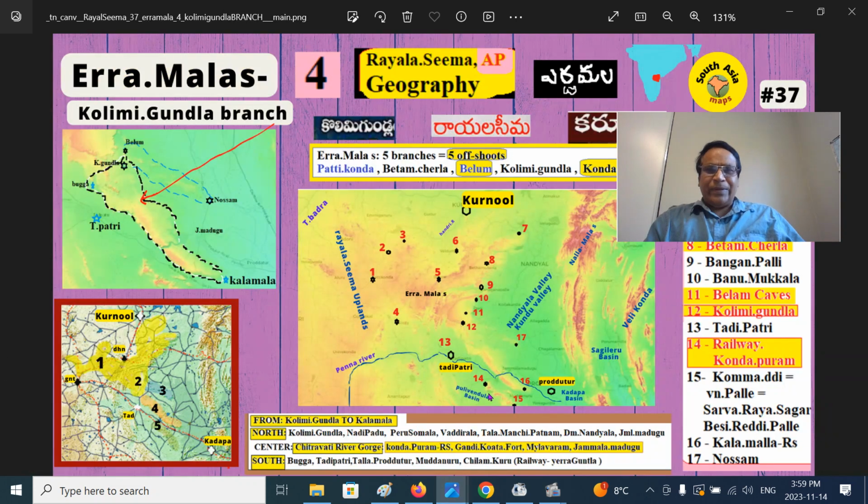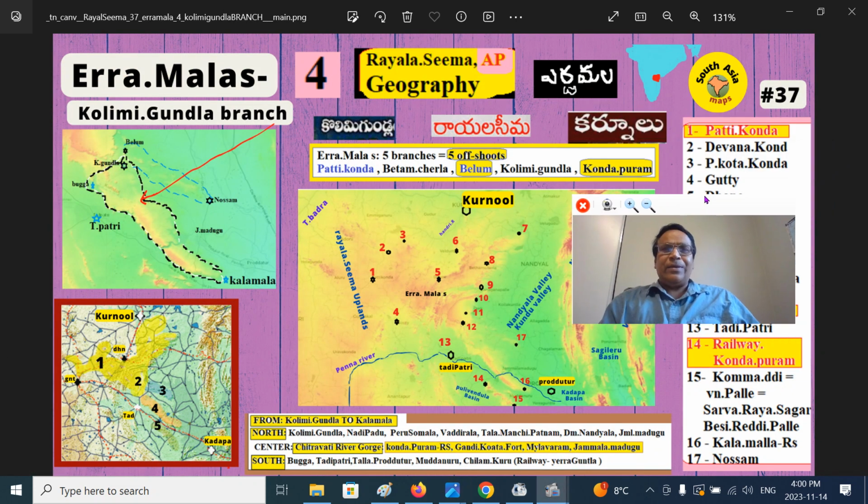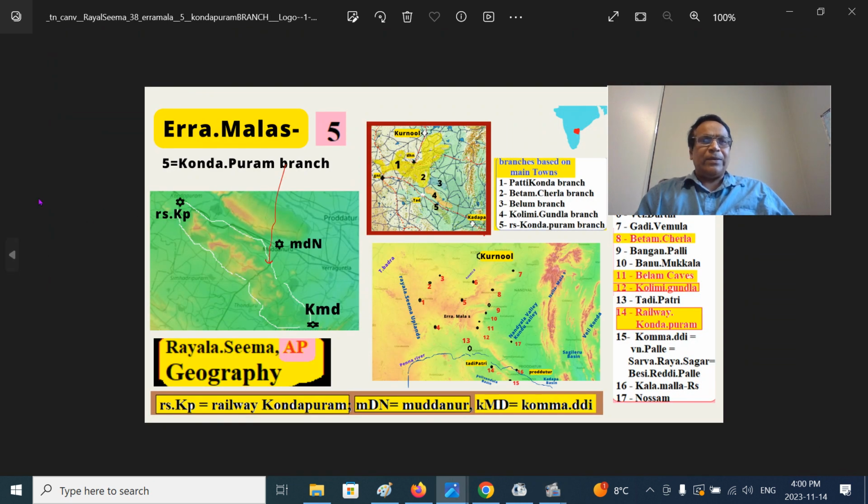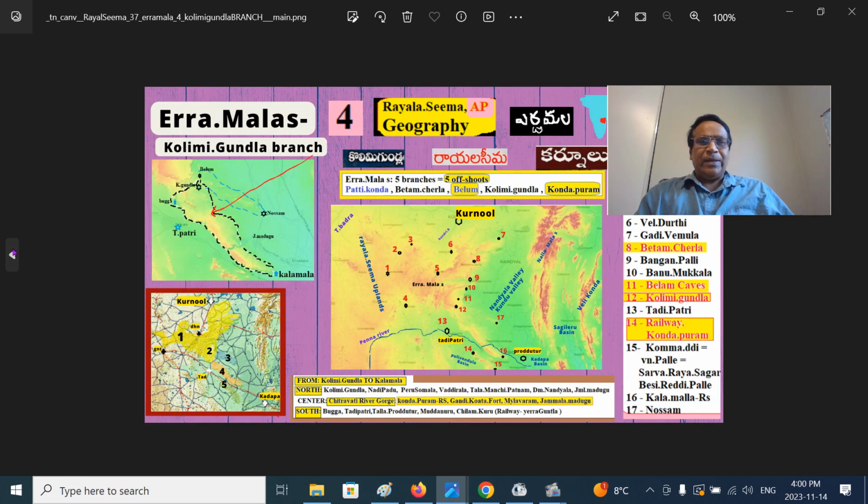So this is the ErraMala mountain range, KOLIMIGUNDLA branch. So that's the different one. Yeah, we will expand this.